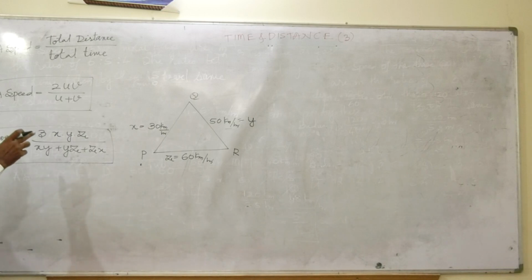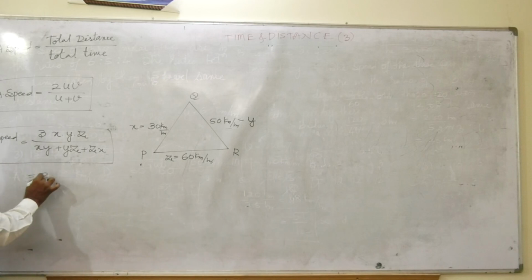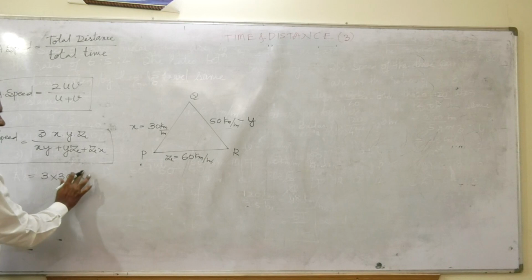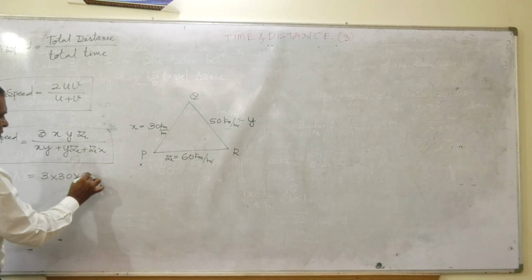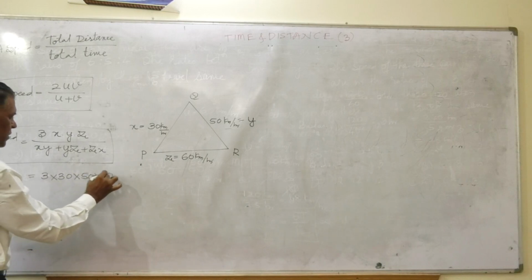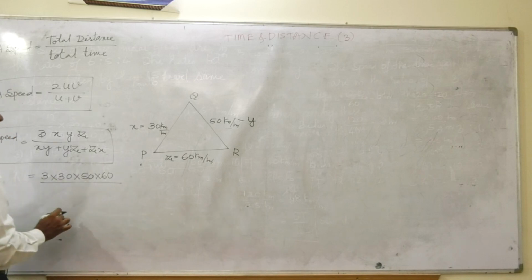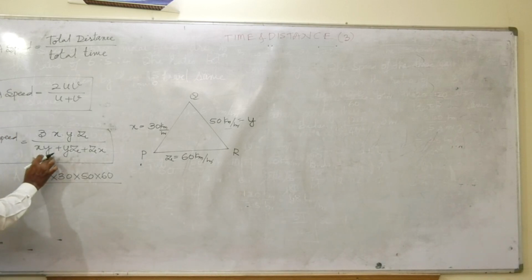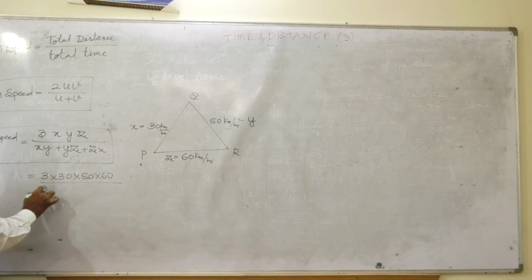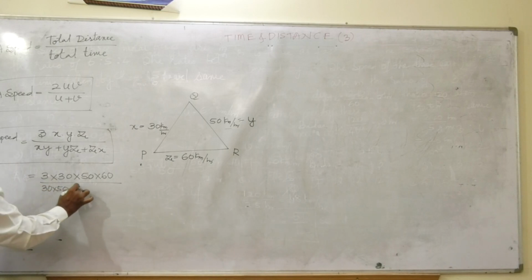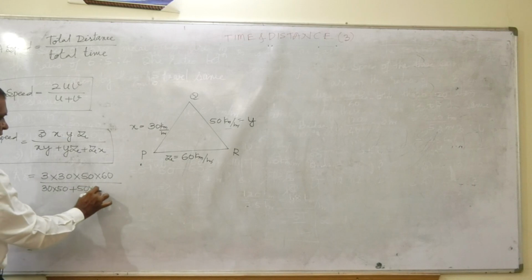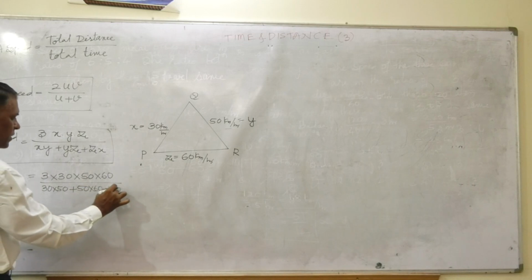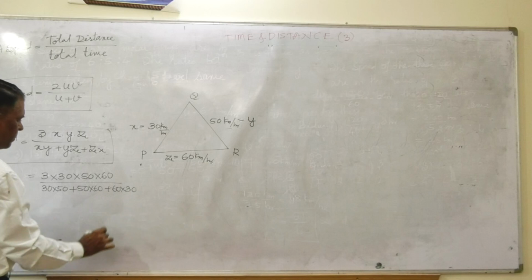If I substitute in the formula, I'll write down here: 3 into 30 into 50 into 60, divided by 30 into 50 plus 50 into 60 plus 60 into 30, friends.